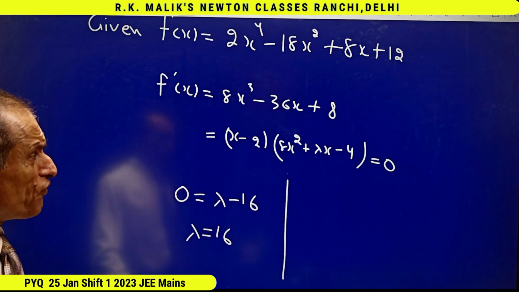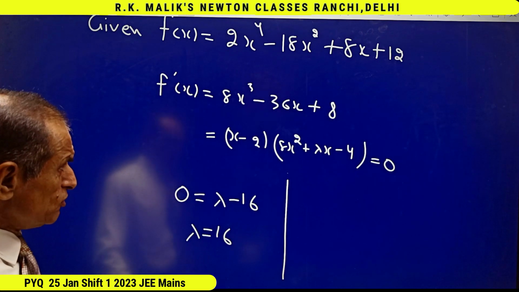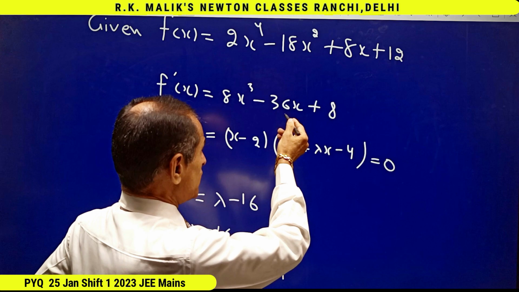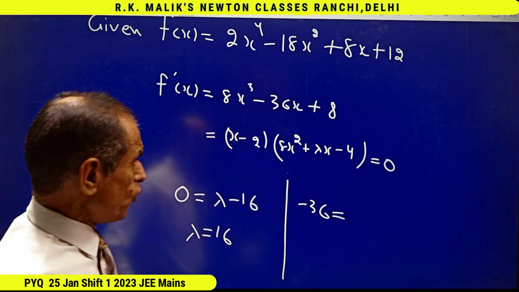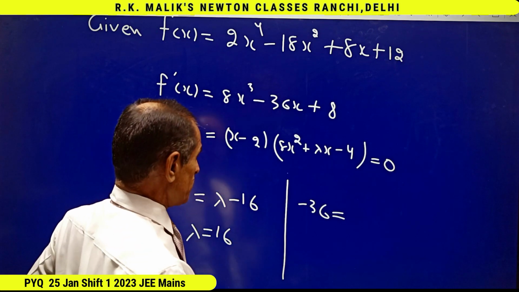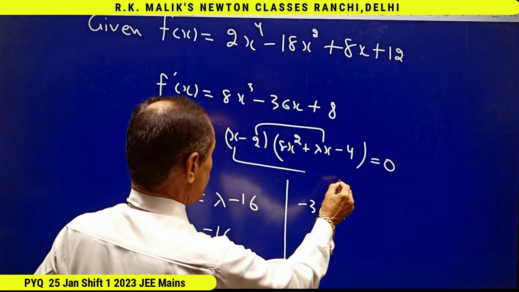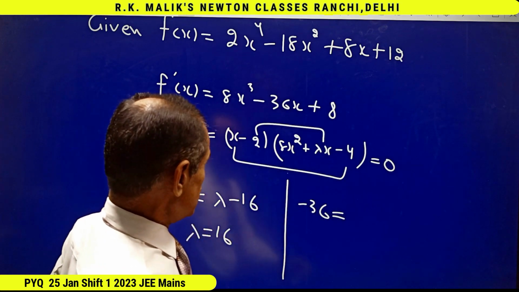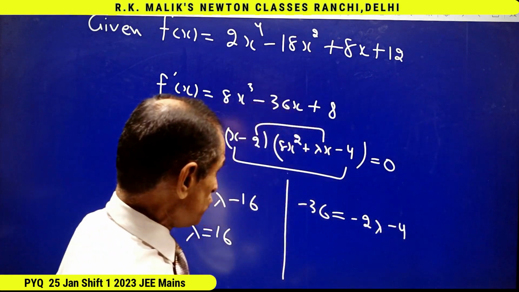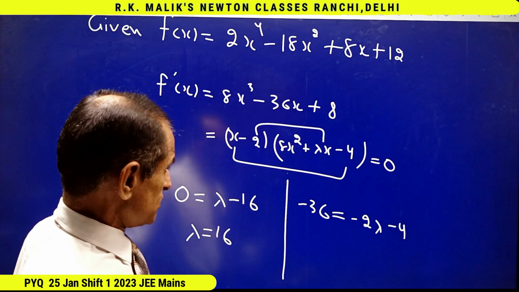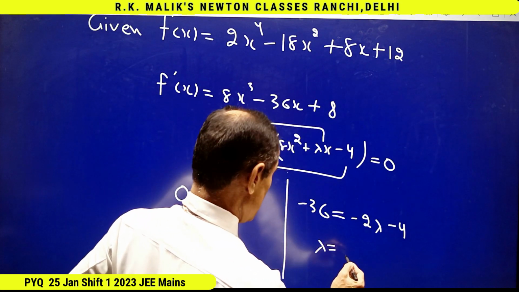Had I compared the coefficient of x, then also I would have got the same answer. You can see very easily. Coefficient of x on left hand side is minus 36, and coefficient of x on right hand side will be, x will come when this will be multiplied by this or when this will be multiplied by this. That is minus 2 lambda. Minus 4 is the coefficient of x. From here also, if I try to find the value of lambda, I'll be getting lambda as